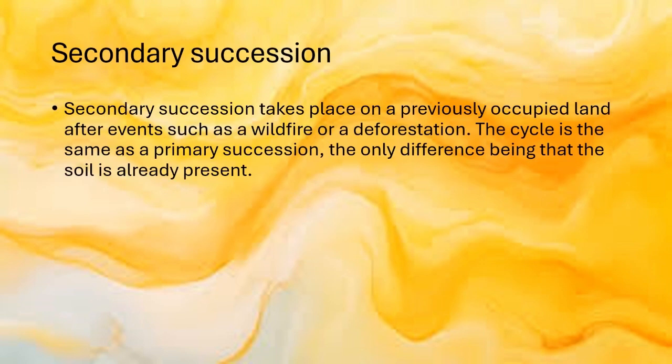So what is secondary succession? Secondary succession takes place on previously occupied land after events such as wildfire or deforestation. The cycle is the same as primary succession, the only difference being that the soil is already present.